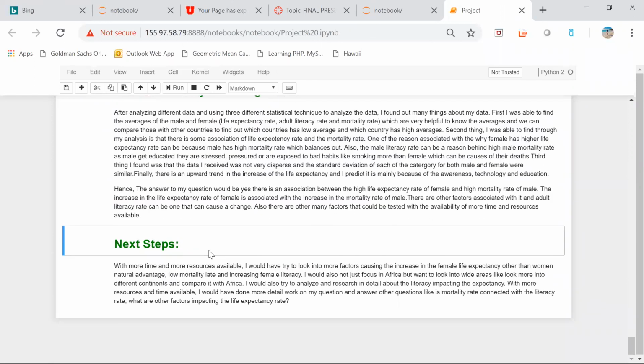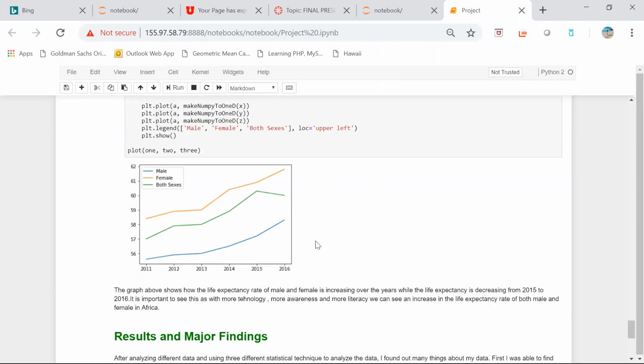Here is the graph showing the different life expectancy trends from 2011 to 2016. They are all upward trends, which is a good sign. So my next step, with more time and resources available, would be to look into more factors associated with the mortality and life expectancy rates, and also why there are upward trends, and not just in Africa. I would like to research this topic for around the world.